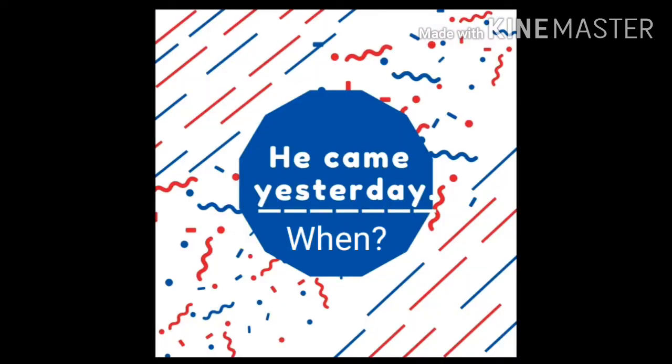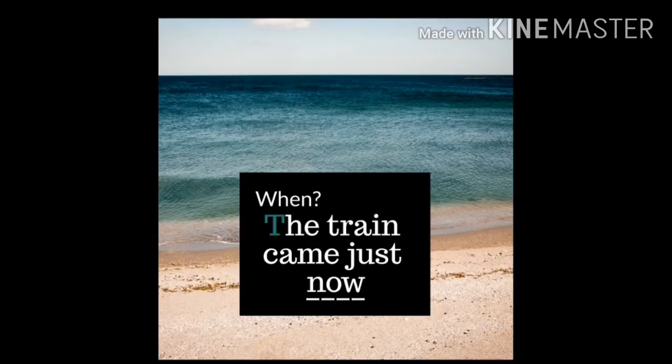First example, he came yesterday. In this sentence, when did he come? He came yesterday. Here we got the answer for the question when. So the adverb of time is yesterday. One more example. The train came just now. When did the train come? Now. We again got the answer for the question when. So now is the adverb of time in the sentence.